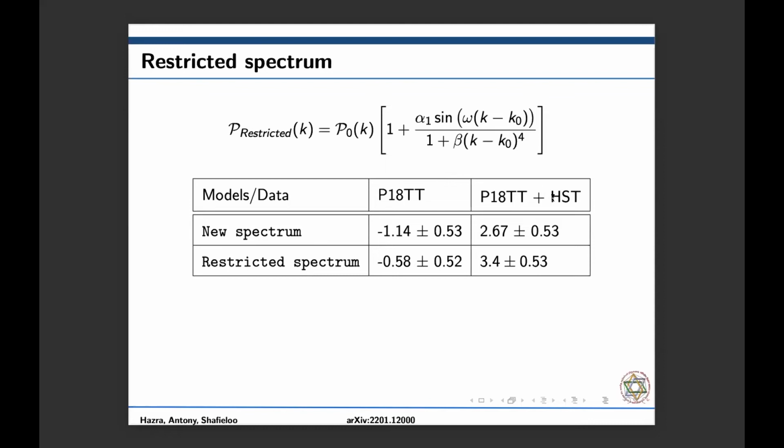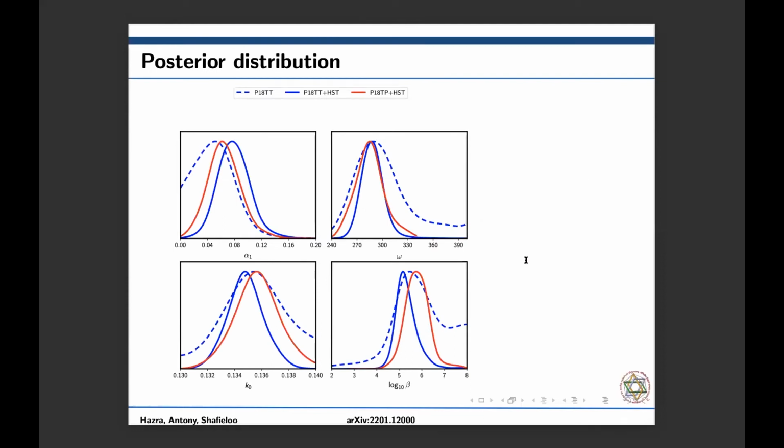But when we add the Hubble priors to the same, we were able to get strong evidence for the model: 3.4 for the restricted and 2.67 for the new spectrum. 3.4 is because it has a lesser number of parameters. So here are the posteriors for the parameters we introduced.